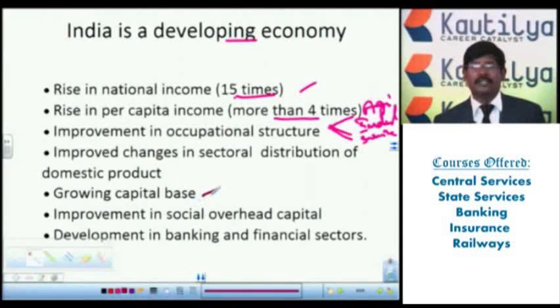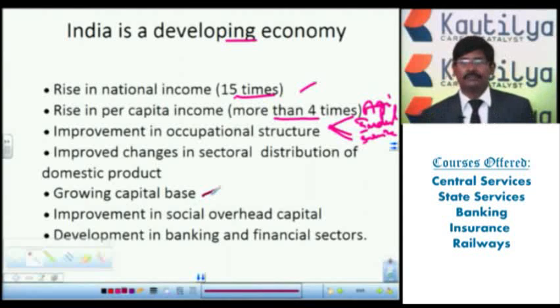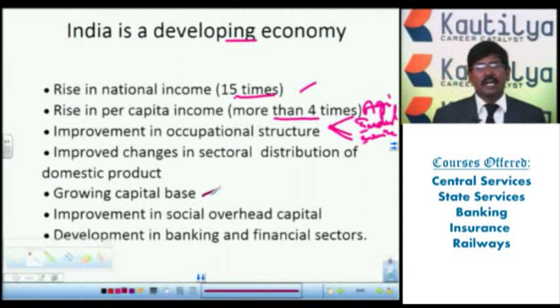Then, growing capital base. If you observe the growing capital base, the population that depended completely on the agriculture sector is nowadays moving to the capital base. That means development of industries, development of investment, and we are starting different technology and utilization of different areas. So instead of only one sector, we started the capital base in other areas. When we have a capital base in different areas, this also shows a developing economy.